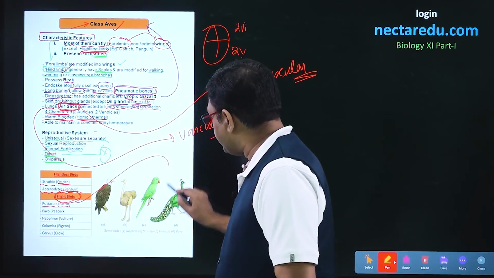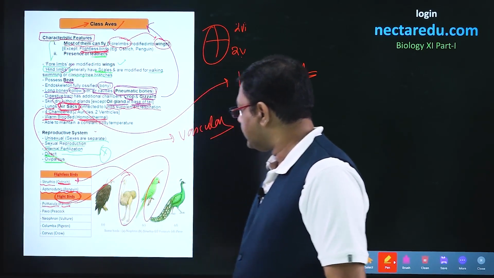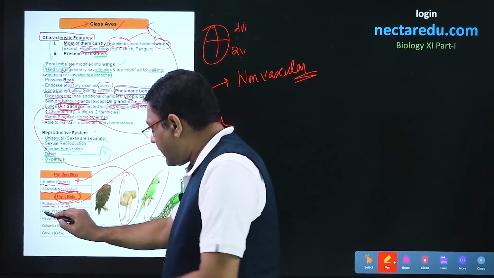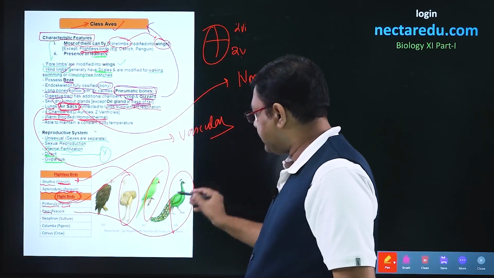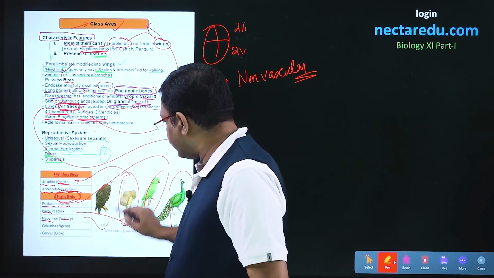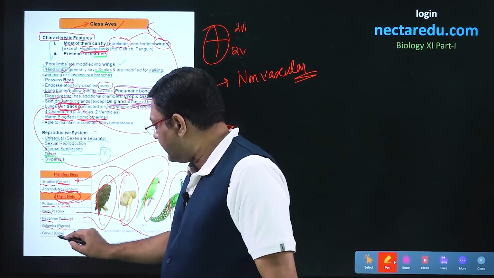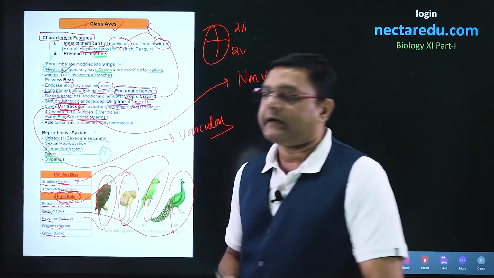So here we have parrot shown here. This was the ostrich or Struthio. Then it is peacock known by the name Pavo. Easily you can recognize it. Then it is Neophron or vulture shown here. Then pigeon is known by the name Columba, and crow is known by the name Corvus.